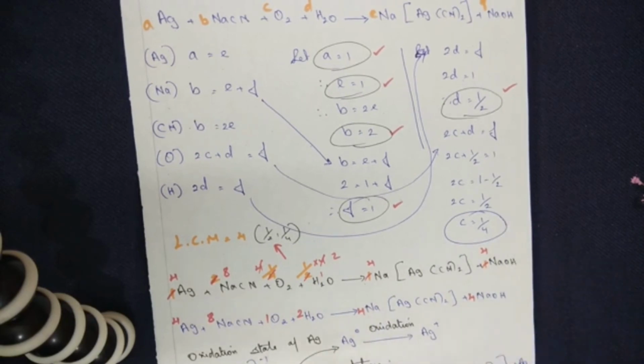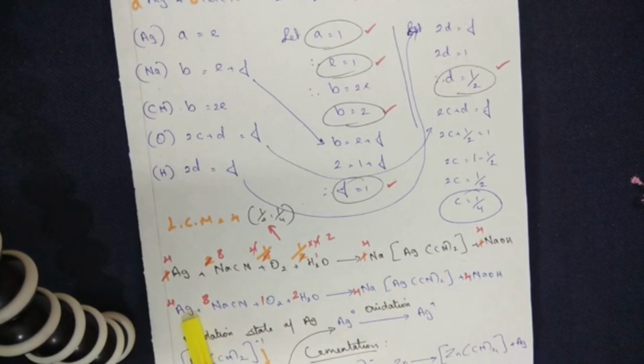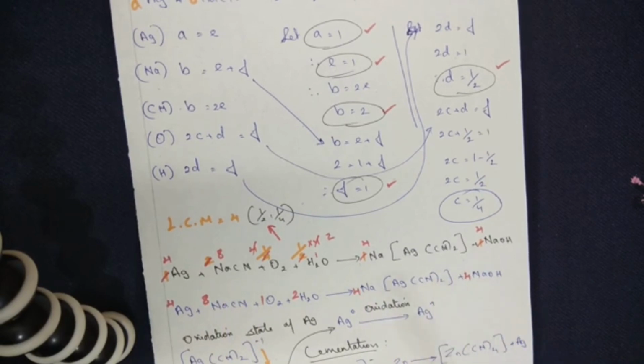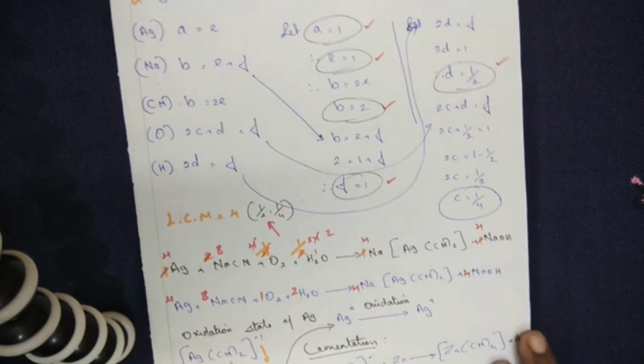when I multiply it by the LCM 4. Now quickly, if you see here, 4 times silver, and here 4 is common for the whole thing. So 4 times silver, balanced. Sodium is 8 times. I've got 4 times here and 4 times here, balanced. Then cyanide. Cyanide is 8 times here. 2 times I've got here, so 2 4s are 8, balanced. Oxygen, I've got 2 plus 2 here, so 2 plus 2 will be 4 times. Here I've got 4 times oxygen, balanced. And water, I've got 2 2s are 4, I mean hydrogen. Here I've got 4 times hydrogen. So the equation is balanced.